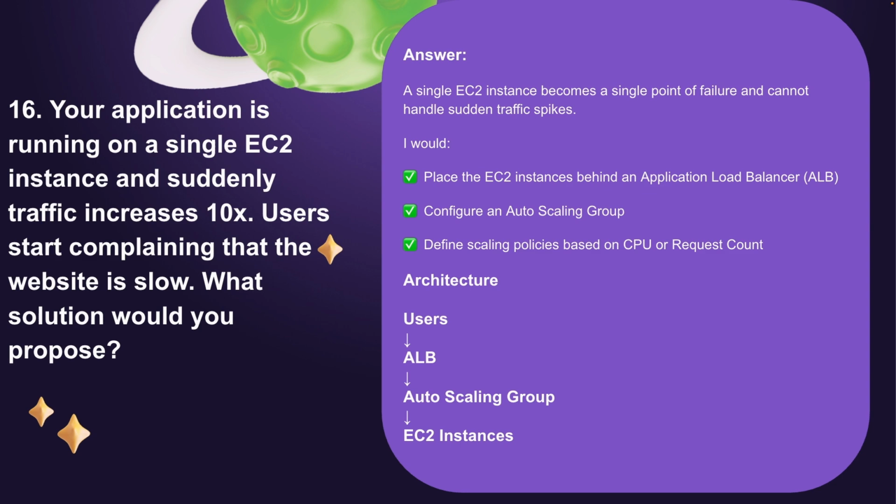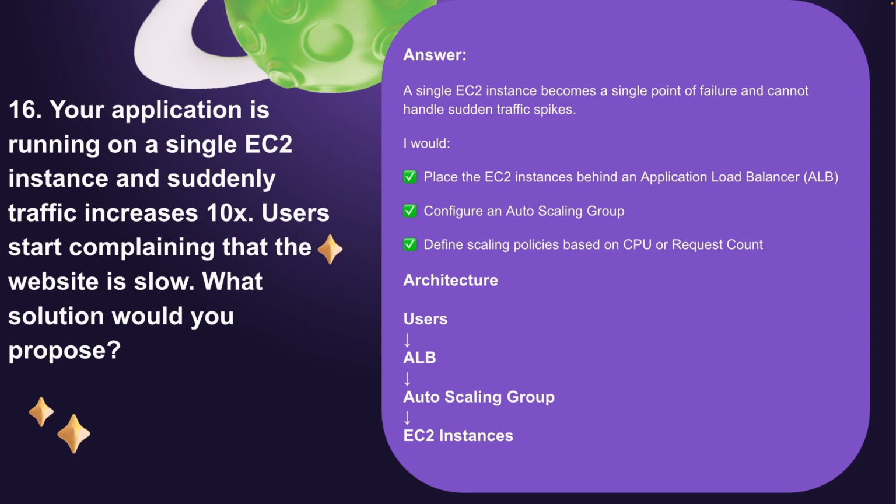Let's say our application is running on EC2, then we should know how the scaling policies will work and based on the traffic how it can automatically trigger. So let's go with the answer. A single EC2 instance becomes a single point of failure and cannot handle a sudden traffic spike. Definitely a single instance can't handle all the traffic.